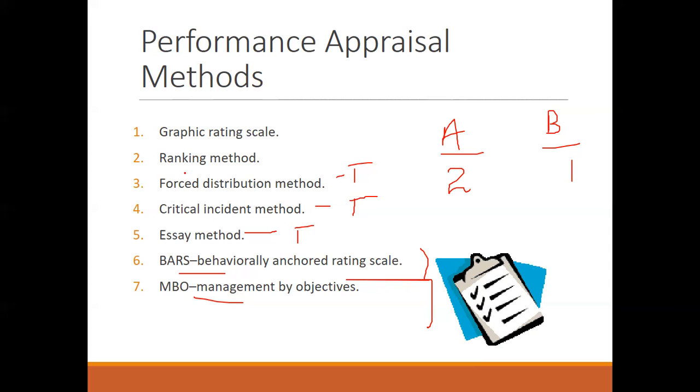And the best form of appraisal is management by objectives, wherein the employees have to take up their own objectives, which they feel they can achieve. They have to manage the objectives, and performance is rated against the achievement of the objectives. So the objectives are decided by the employees themselves. The standards are set, and self-initiated new goals are decided. So this is one of the best methods, though it cannot be applicable for all jobs, a small disadvantage. But from all the methods, this is one of the best accepted methods of appraisal.